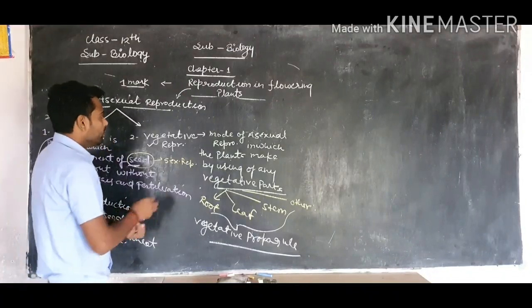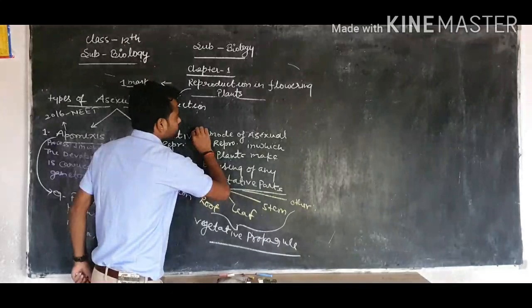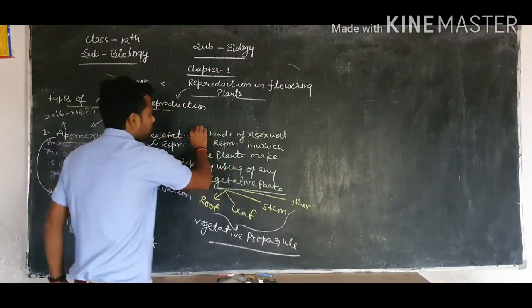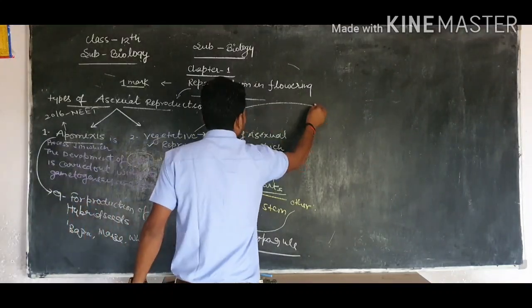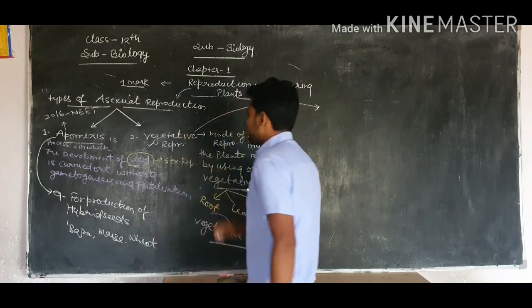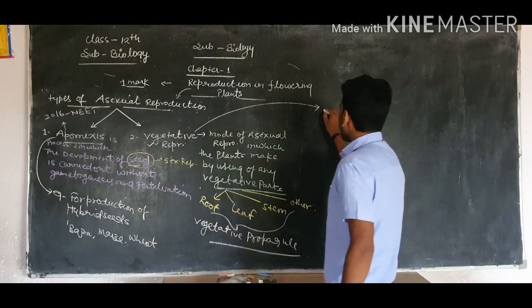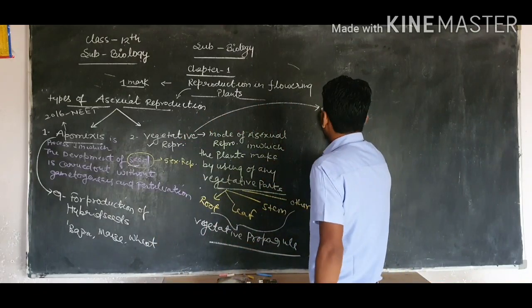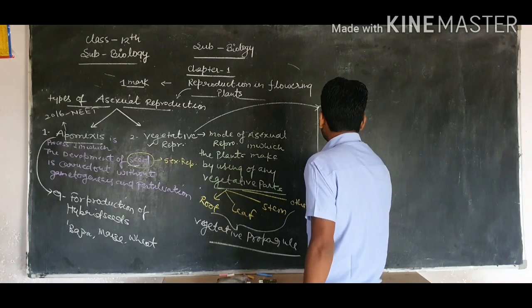Now, vegetative propagation in plants is of two types.